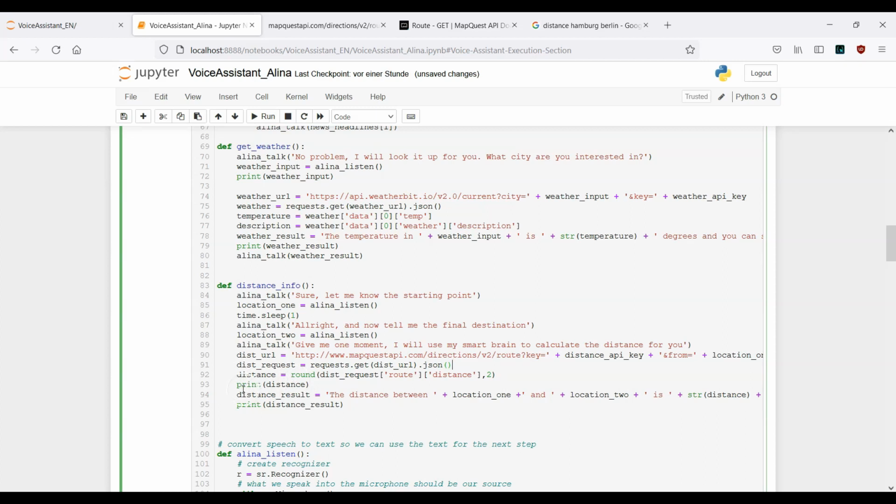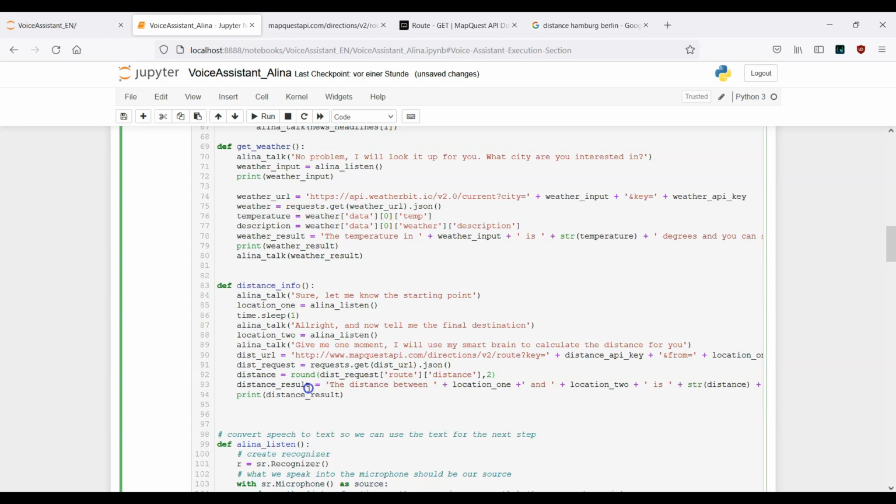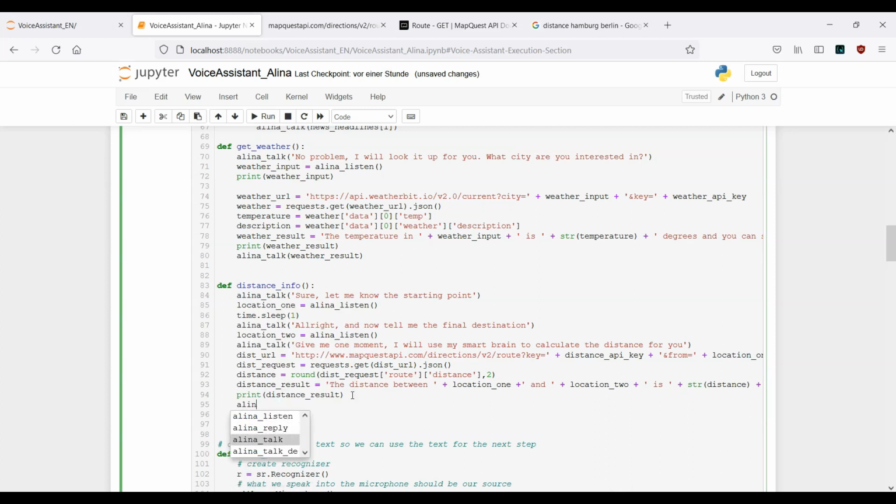Afterwards, we can also cut this off or remove it, because now we need the distance result. Okay, this is it. And once this result is printed out, we also, of course, want our system to talk back to us. Okay, so distance result. Okay, so these are the information we need to provide.